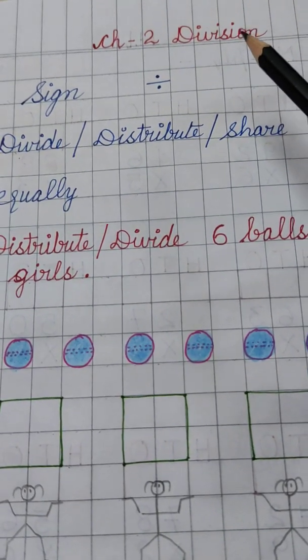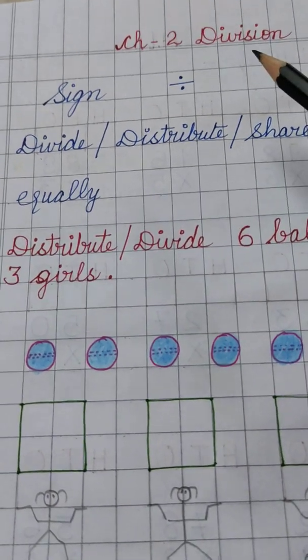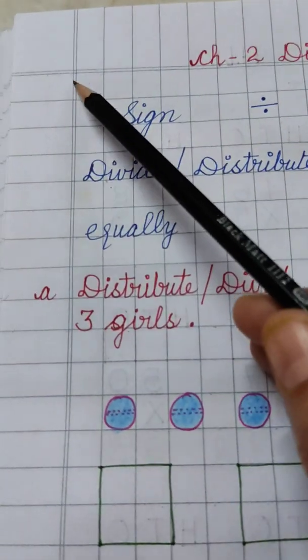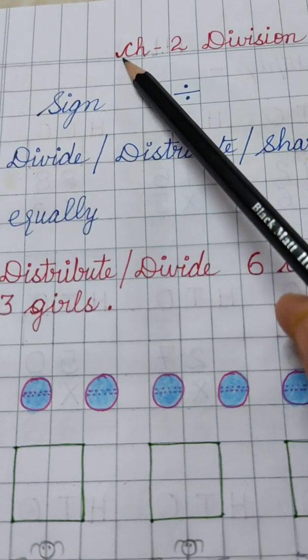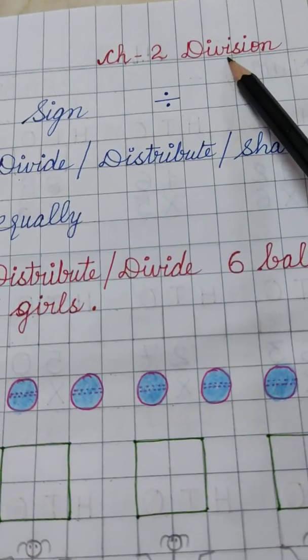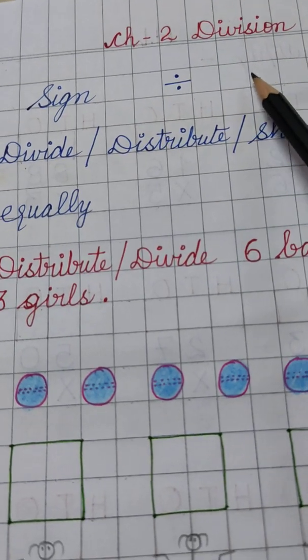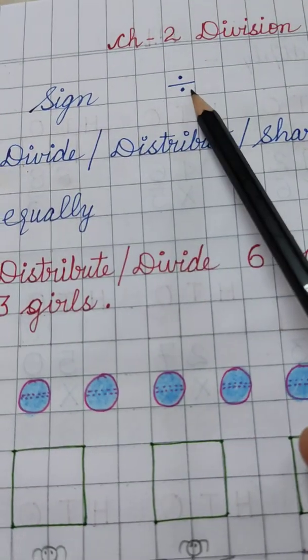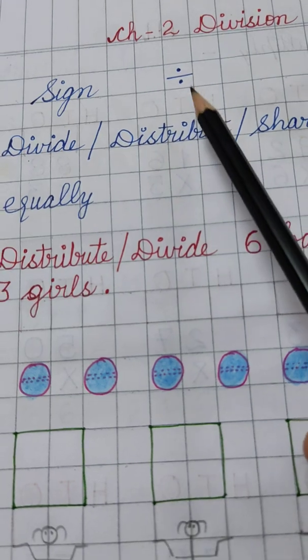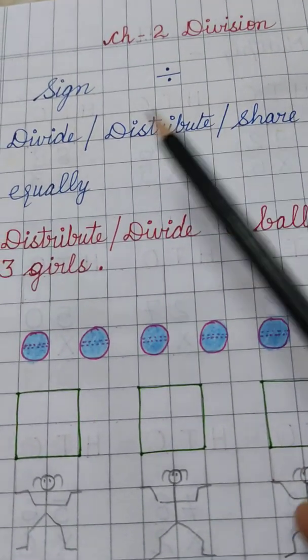First of all, everybody take out your mathematics notebook. Write down today's date here, and Chapter 2 Division on the top line. I'm going to tell you about division. This is the sign of division. And what do we mean by division?